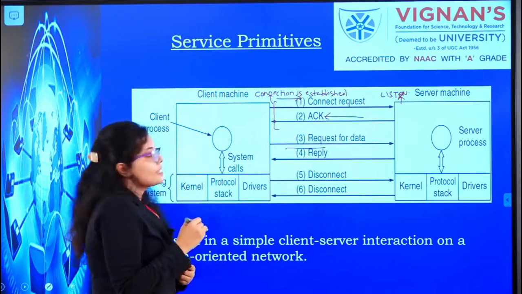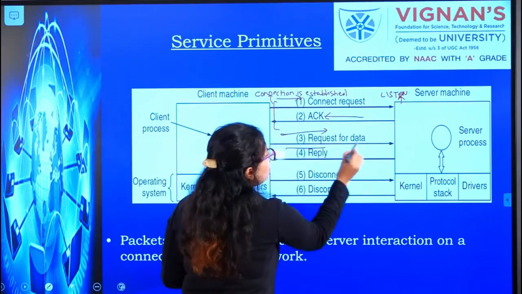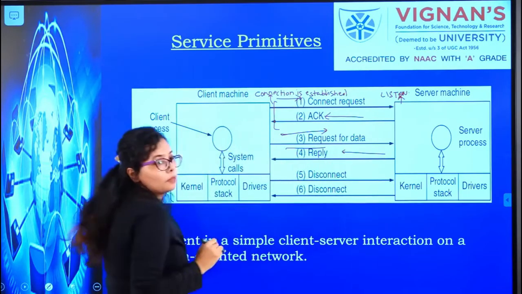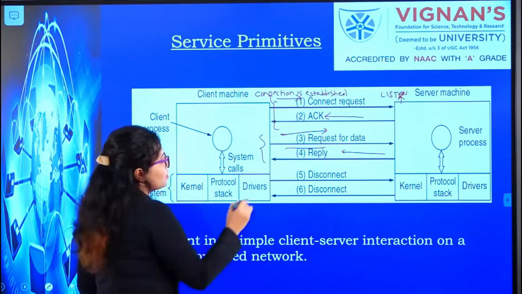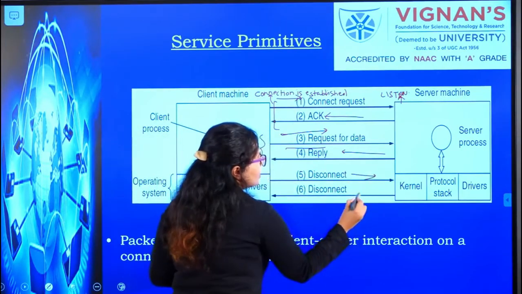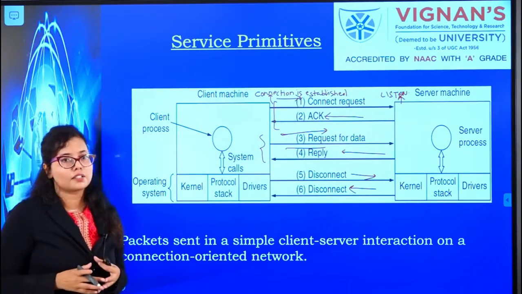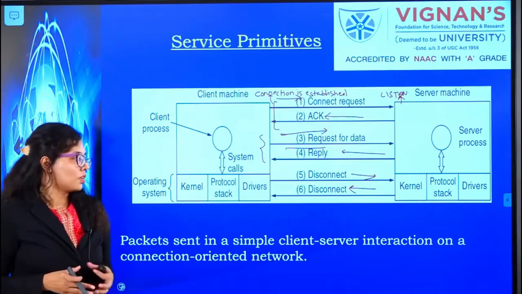After the connection is established, the client requests data from the server. The server gives back the reply, and once these two processes are over, the client issues disconnect and the server in return issues disconnect, and the connection is terminated. So this is an example of a simple client server model.